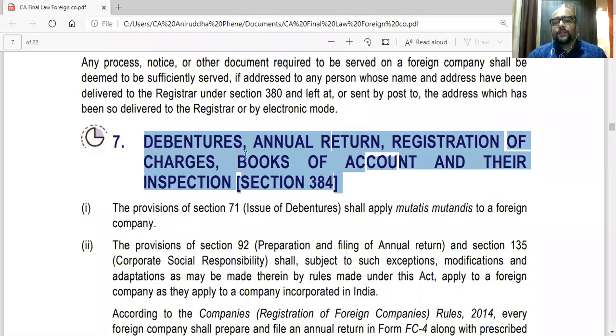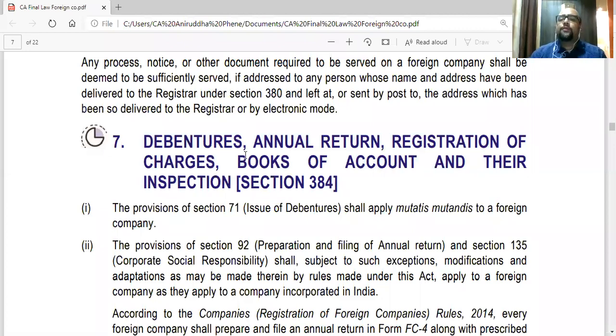So what it says is that the provisions for debentures, annual return, registration of charges, books of accounts, CSR, and inspection, inquiry, investigation, as are applicable to Indian company, will be mutatis mutandis applicable in the same way to foreign company. That is what this section says. It is that simple. So the heading is the section.